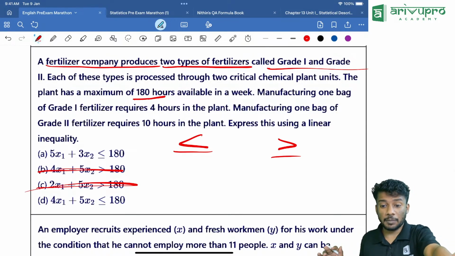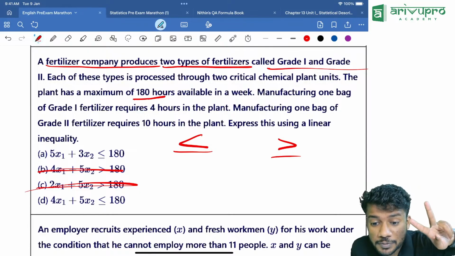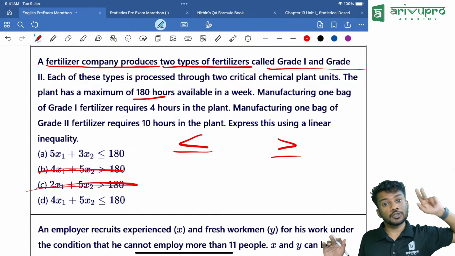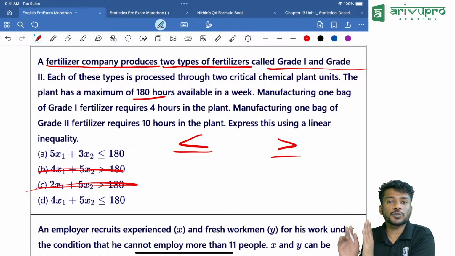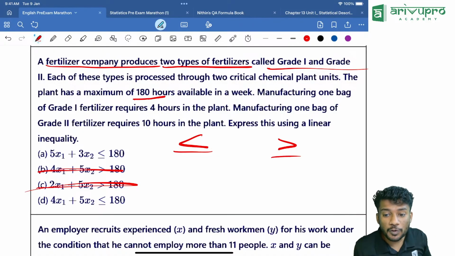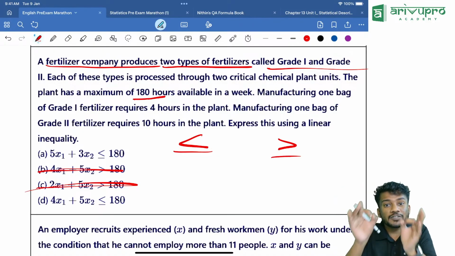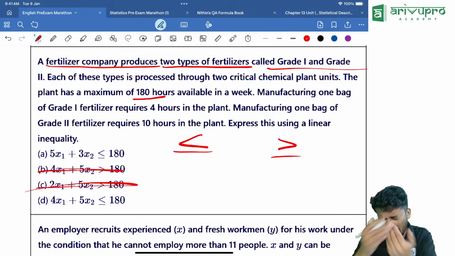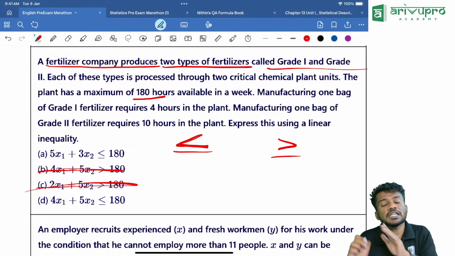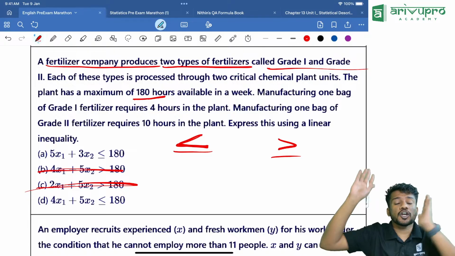For example, your exam, you should finish within how much time? 2 hours, correct? That means the maximum time is 2 hours, so it should be less than or equal to 2 hours, we should finish it. Similarly, in any work or any time, we should finish in less than or equal to. Then any work should always be greater than or equal to.